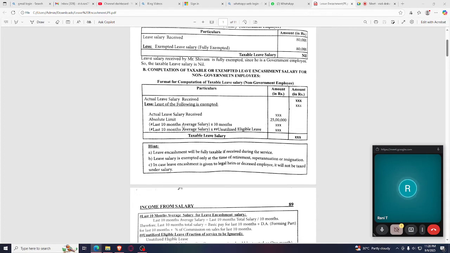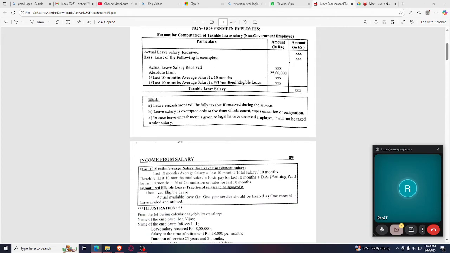What is the third provision? Last 10 months average salary into 10 months. Okay. So the fourth provision is last 10 months average salary into unutilized eligible salary. So what is the meaning of unutilized eligible salary? So that is what I'll teach with the problem. And here there are some hints given. Okay, go to this PDF I will share, or else you can take the screenshot and you can go through.